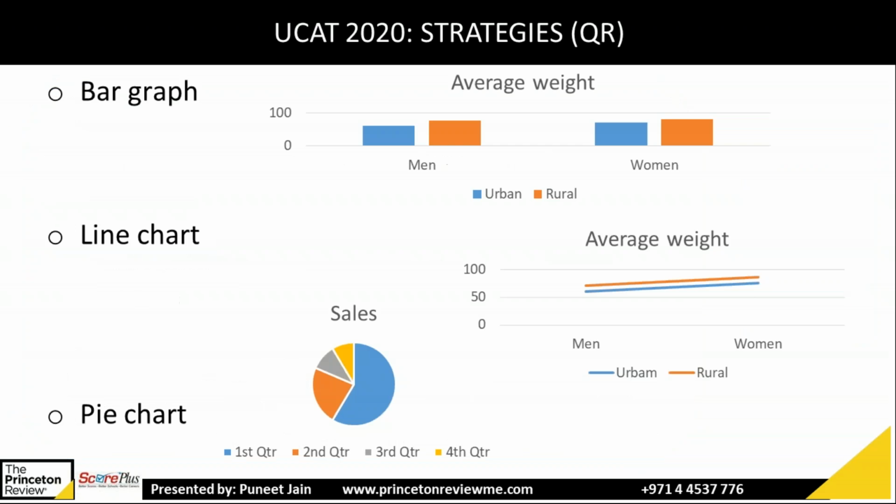Now next slide. So they will give you the data and quantitative reasoning in various forms. They can give you a bar graph, which is like this, 2 bars together. They can give you a line chart, they will compare the 2 line charts, or they can give you a pie chart, or they can give you a simple table. So they will combine these data with the topic. They can include percentage, they can include average, and then they will ask you to calculate. Next slide.